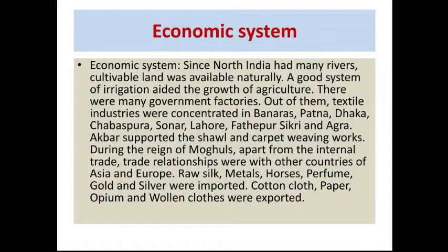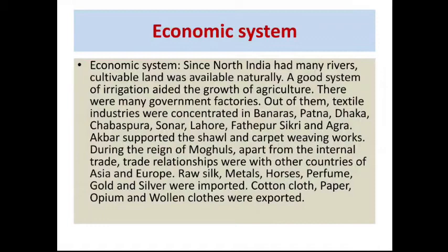Economic system: since North India had many rivers and cultivable land, agriculture was naturally the main occupation. The good system of irrigation aided the growth of agriculture. There were many government factories. Out of them, textile industries were concentrated in Banaras, Patna, Dhaka, Sonargaon, Lahore, Fatehpur Sikri, and Agra. Akbar supported shawl and carpet weaving works.